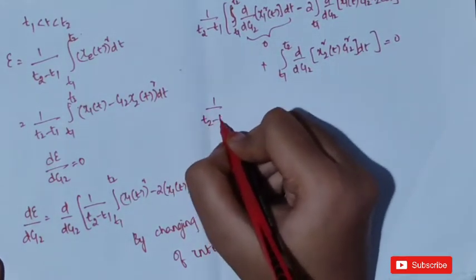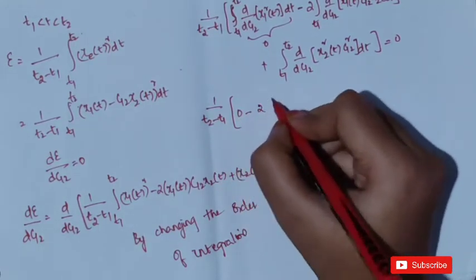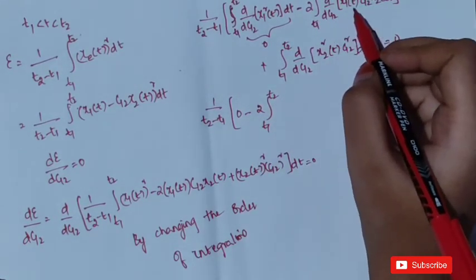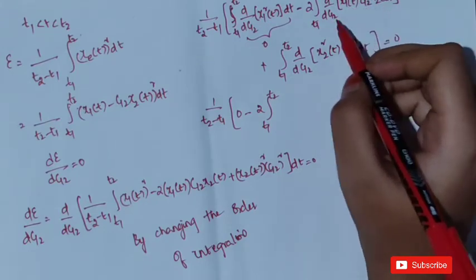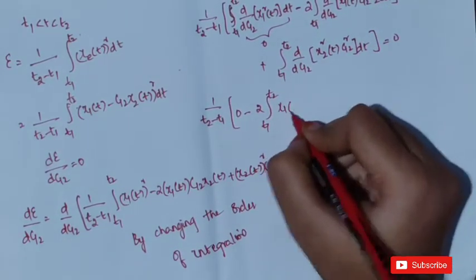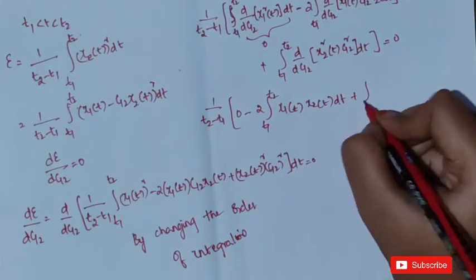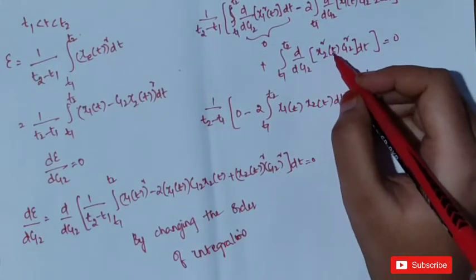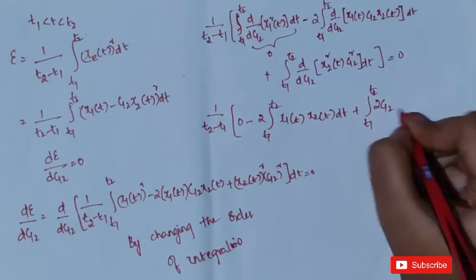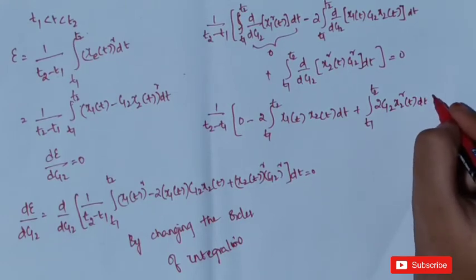So we have minus 2 into integral t1 to t2 of d by dc12 of x1 of t into c12 into x2 of t, which is x1 of t into x2 of t dt, plus integral t1 to t2 of d by dc12 of x2 square of t into c12 square dt, which is 2c12 x2 square of t dt.